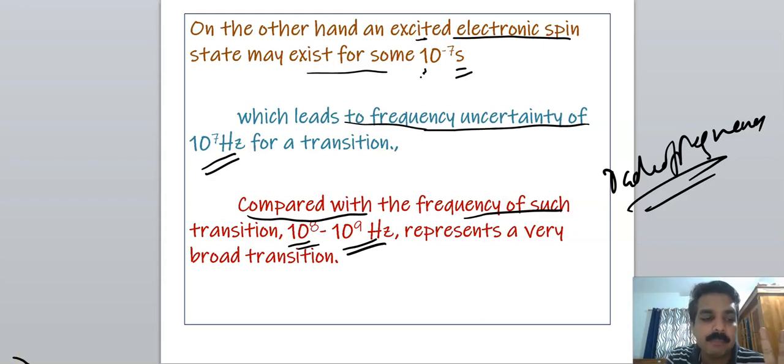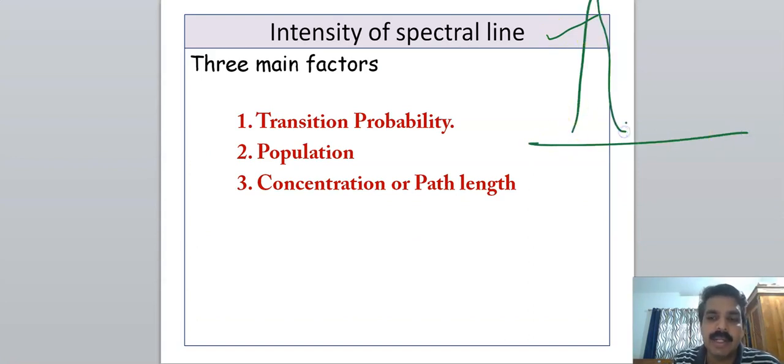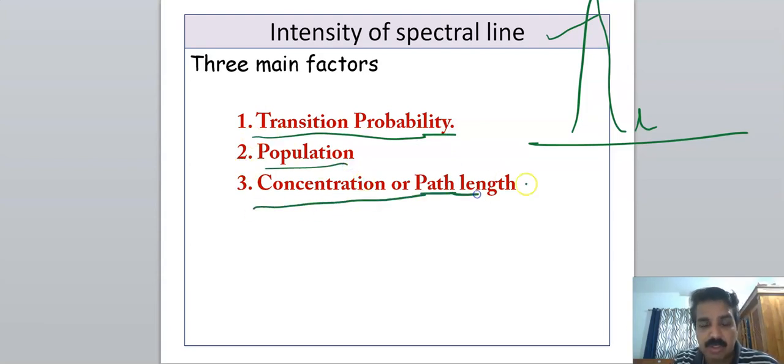Then another important thing in spectra is the intensity of the spectral lines. We know that some spectral lines are highly intense, some are very low intense. So the intensity of a spectral line depends mainly on three factors. First is transition probability, second is population, third is concentration or path length.